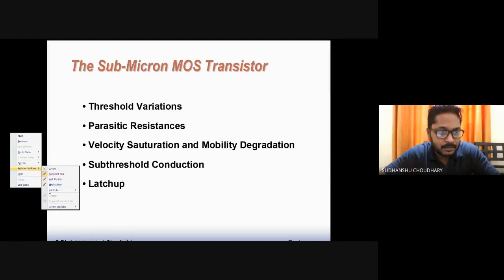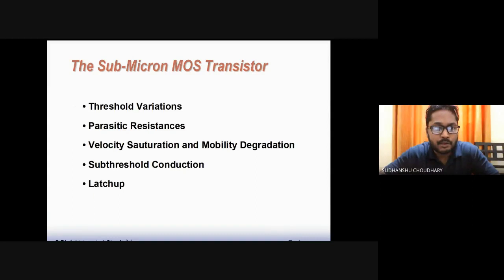So for example, we have the threshold variations. Okay, so in a short channel MOSFET, you will find that the threshold voltage of the MOSFET can vary because of some of the short channel effects. For example, DIBL, that is drain induced barrier lowering. So that can affect the threshold voltage of the transistor. In fact, the threshold voltage of the transistor can come down because of this effect.